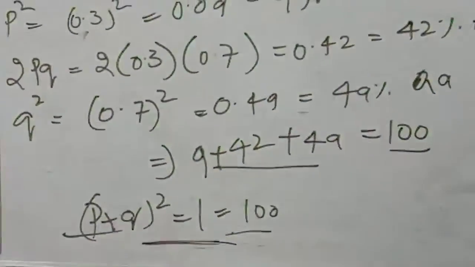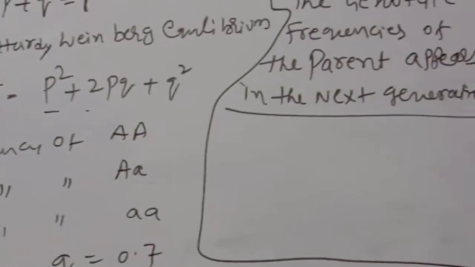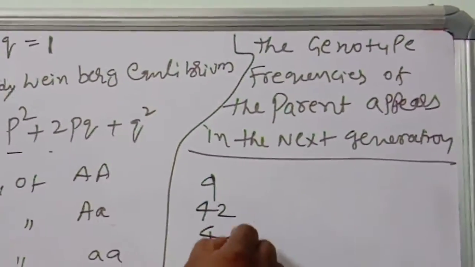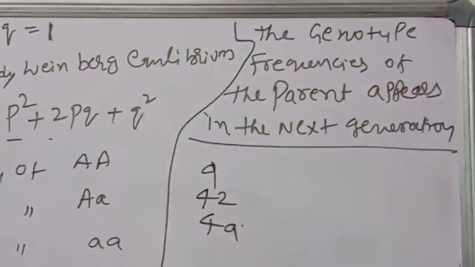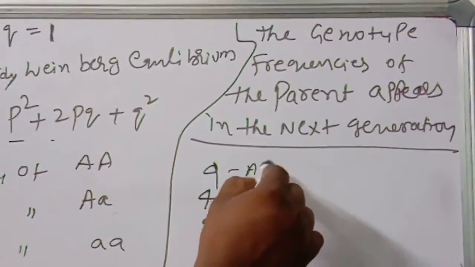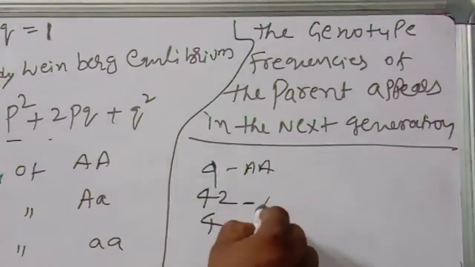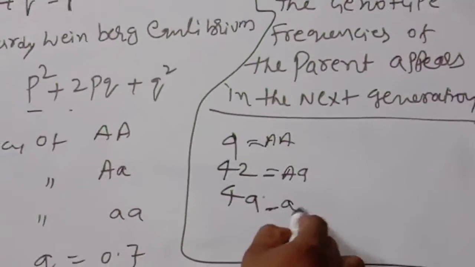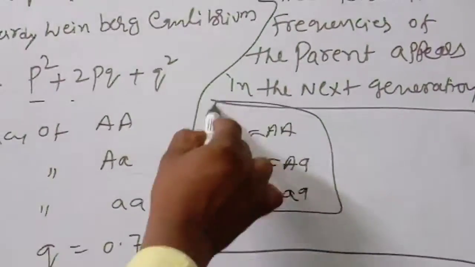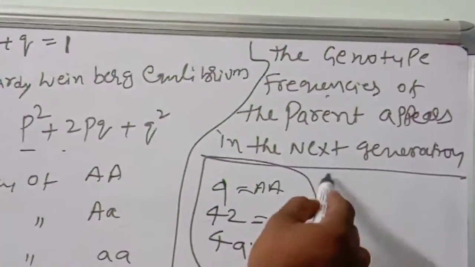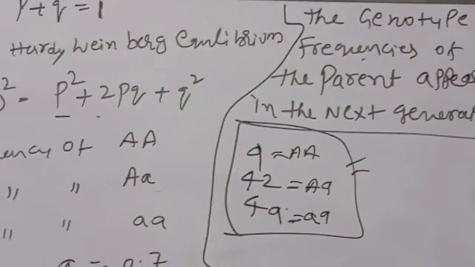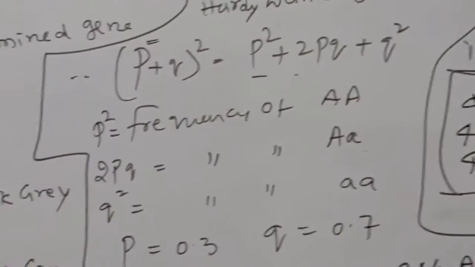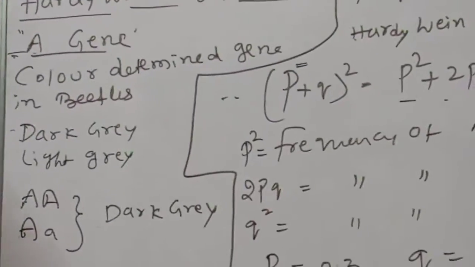So the genotype frequencies of parents appearing in the next generation are, come on, 9, 42 and 49. What is the 9? AA. What is the 42? Aa. What is 49? aa. So this is the frequency of the parents appearing in the next generation. These are constant. That is the Hardy-Weinberg principle.